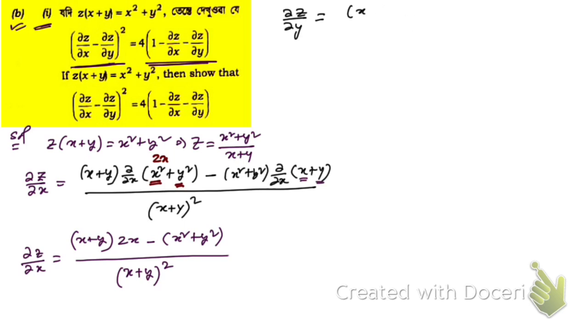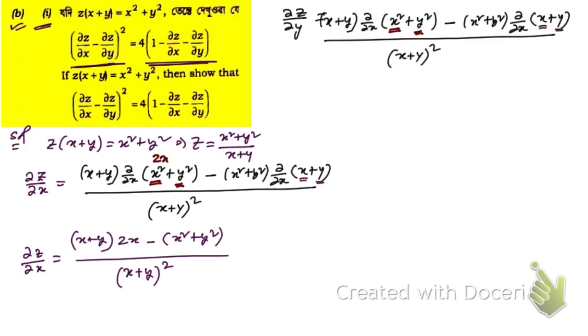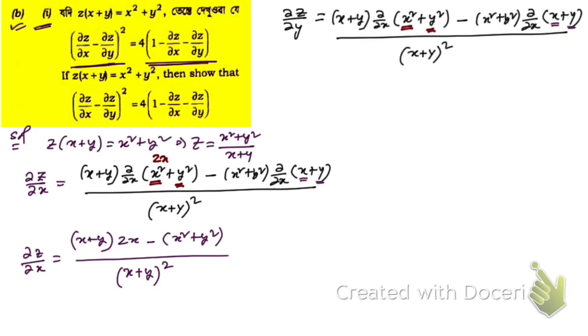Just give me a second. Let me copy this and change this x. Instead of this x, we're going to put y here, and instead of this del x, we're going to put del y here. Hope you have understood this.